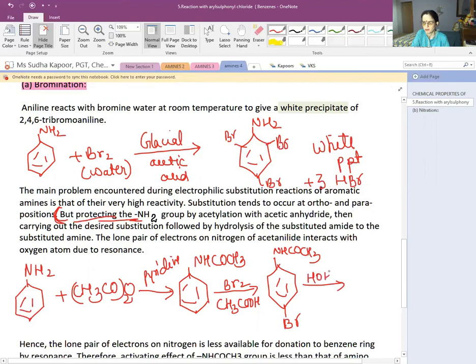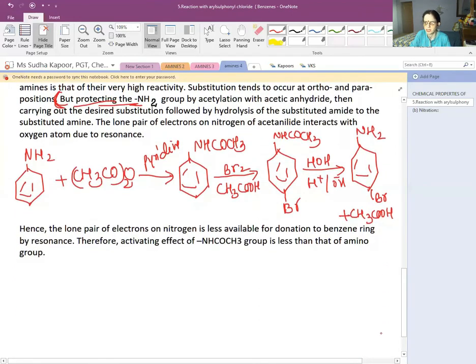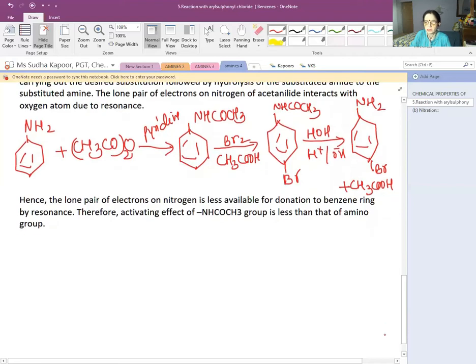Now further using hydrolysis, H positive and OH negative, we will separately get NH2 with Br at the para position along with CH3COOH. So by the protection method, we can see that the para product can be obtained separately. Now, what is the main theme behind it? The lone pair of electrons on the nitrogen atom becomes less available for donation to the benzene ring by resonance. The lone pair which was previously available in such an activating way that all three Br were located at the 2, 4, 6 positions.